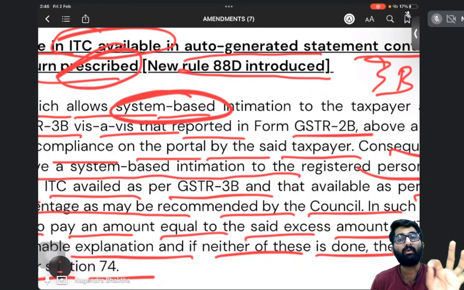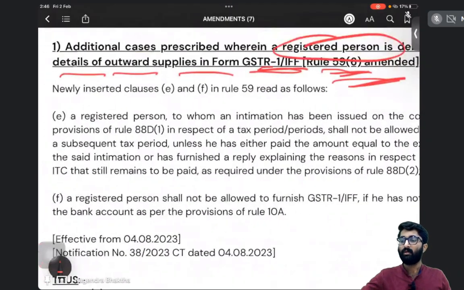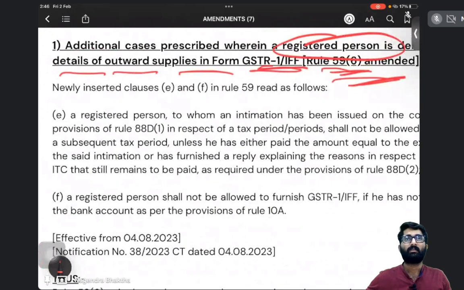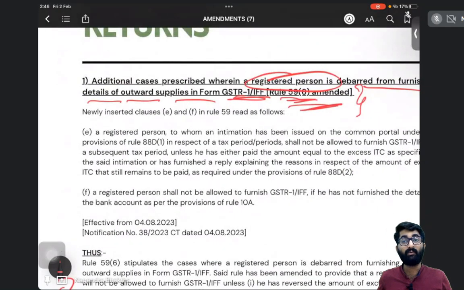This is rule 88D. Okay, sir. Now I understood what is rule 88D. Now we will go to this point. First point, additional cases prescribed wherein a registered person is debarred from furnishing.